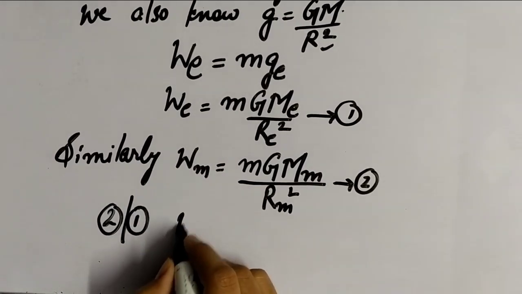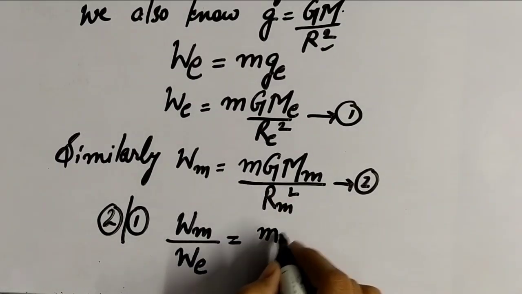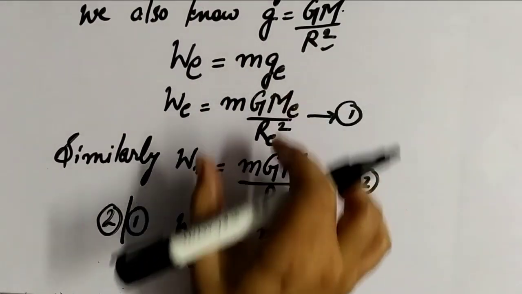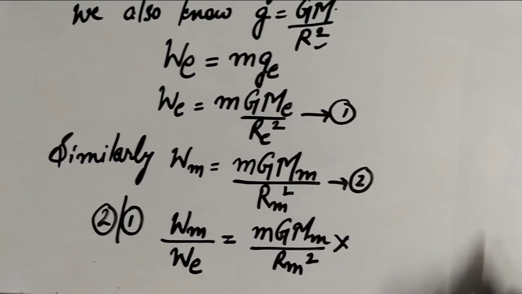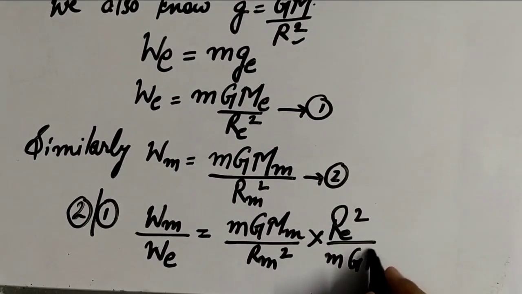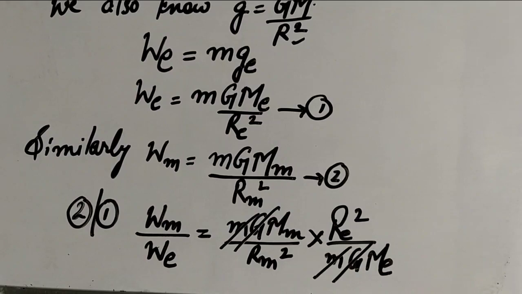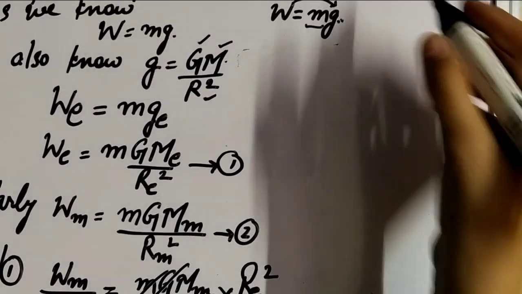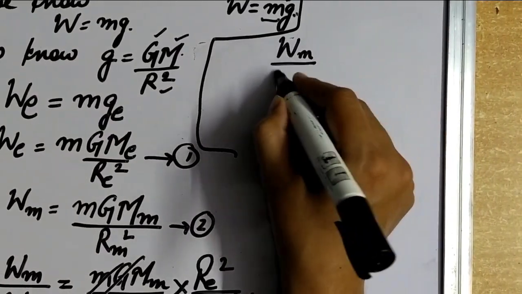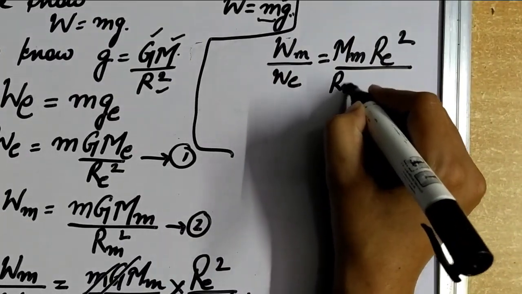On the left side we get W_m upon W_e, and on the right, the quantity in the denominator is inverted, giving R_e squared upon G M_e. The mass of the object cancels and the universal gravitational constant cancels. We get W_m upon W_e equals